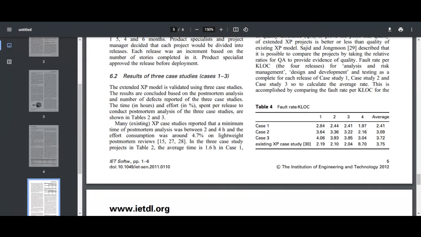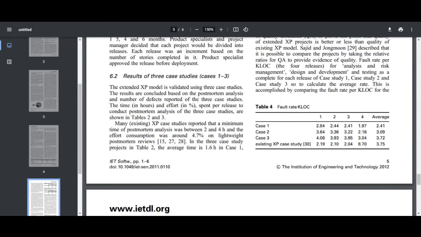Case 1 is a small size project, case 2 a medium size project, case 3 a large size project. Here is the fault rate per kilo line of code for case 1 to case 3, release 1 to release 4. As you can see, with the upcoming releases, faults are decreasing.